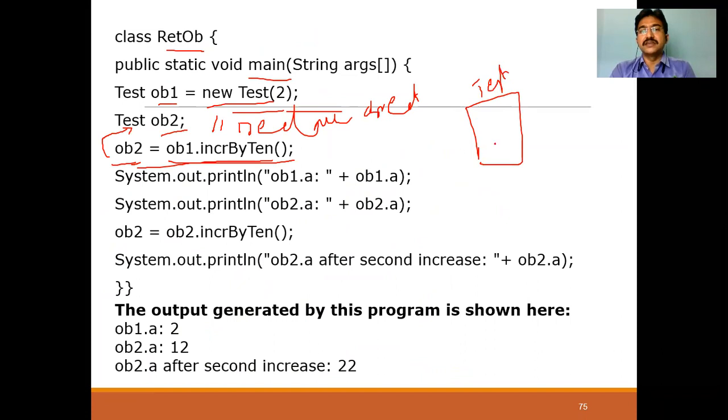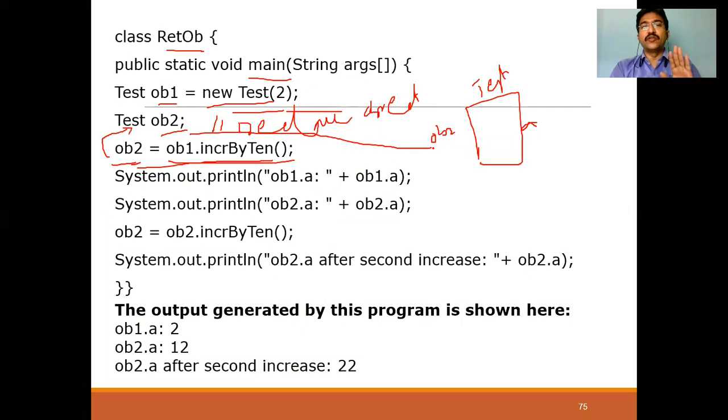For this test class, this is a variable. Now OB2 is just OB2. It is not pointed to anything until, once you created this line, it will not point to OB2, not point to test class, because we have created only a reference, but you have not created our object. Creation of object means what? Mapping that object to that class.